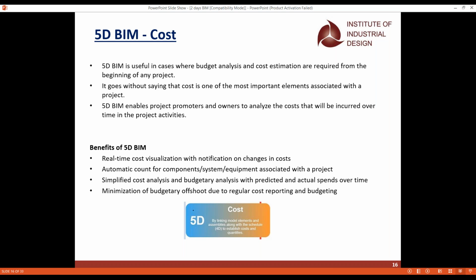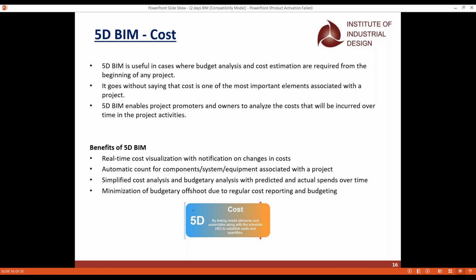For each and every quantity, suppose you're going for Revit, as we all know we have one concept like curtain systems in Revit. When we have the curtain system, we have the mullion and the aluminium panel. For each mullion of different sizes, we can take the cost estimation from Navisworks, and that is where we will use this 5D BIM concept.